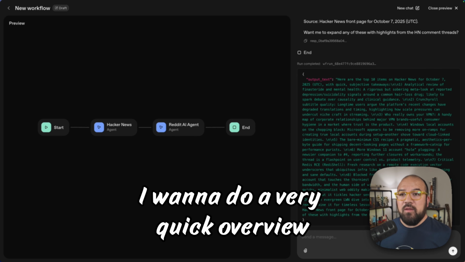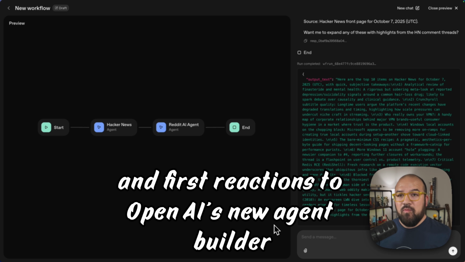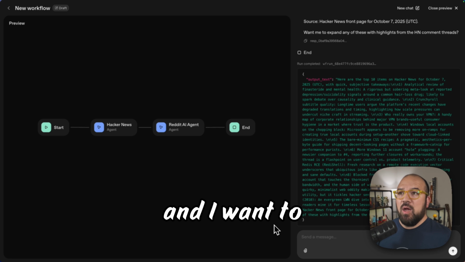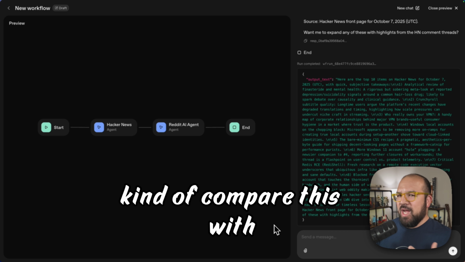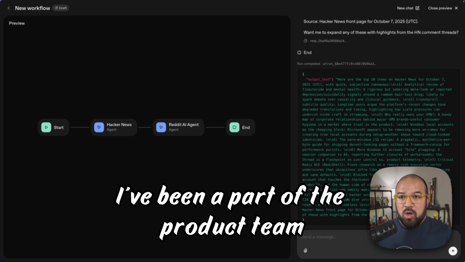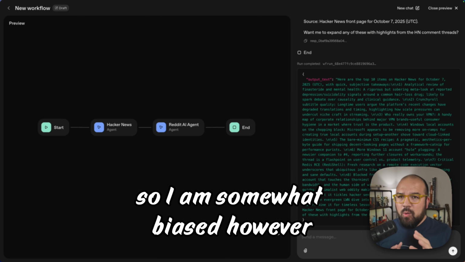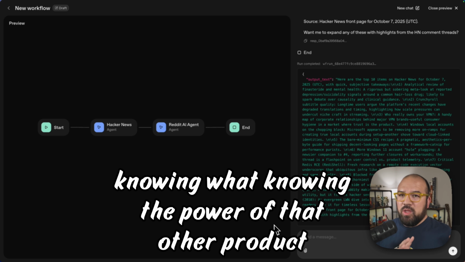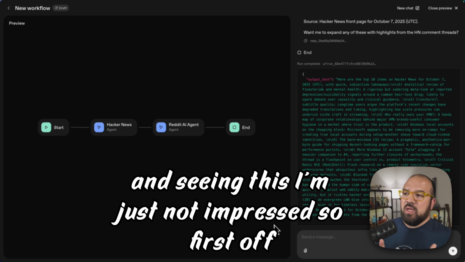I want to do a very quick overview and first reactions to OpenAI's new agent builder. And I want to kind of compare this with another product that I'm very familiar with. I've been a part of the product team, so I am somewhat biased. However, knowing the power of that other product and seeing this, I'm just not impressed.